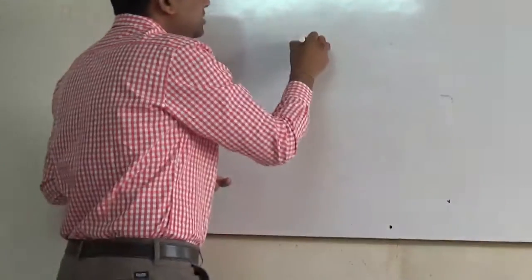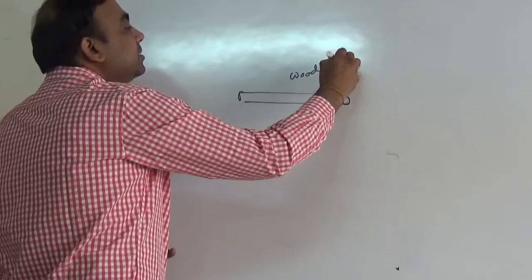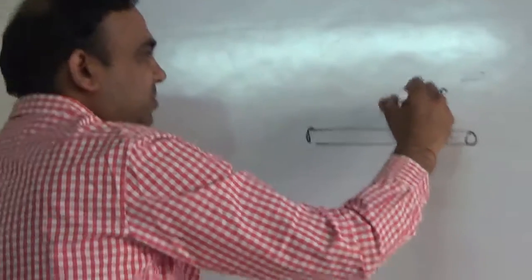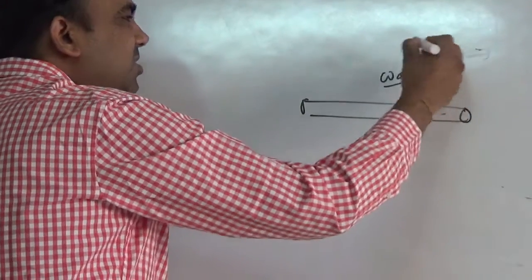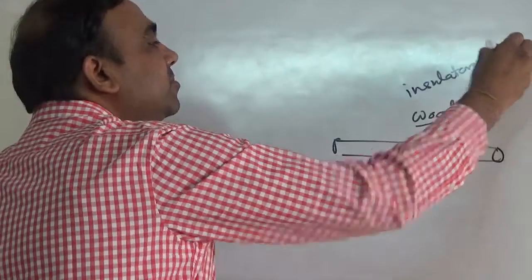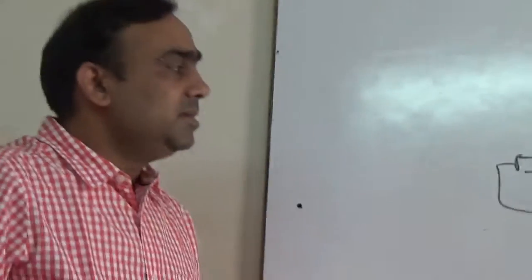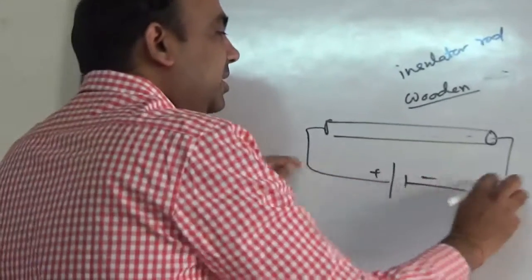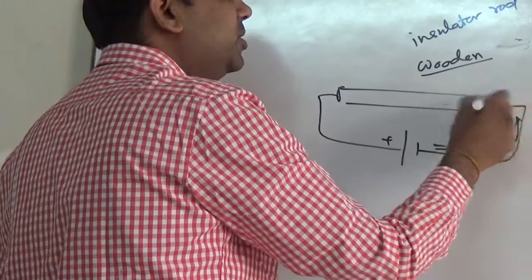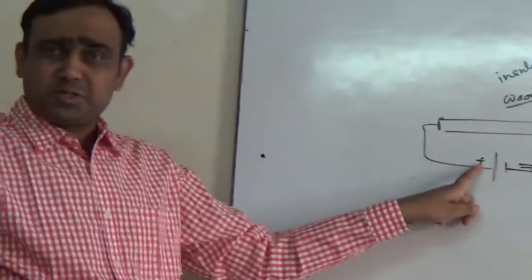Now in insulators, suppose I have a wooden rod here, or some other rod, maybe some insulating material, some insulator rod. I will connect a battery again, like this. Now electrons from the battery, suppose this is a conductor over here, electrons from minus will travel, they want to cross this insulator rod and try to reach towards the positive.